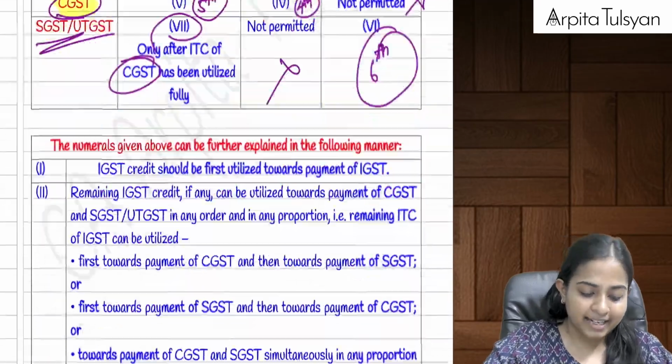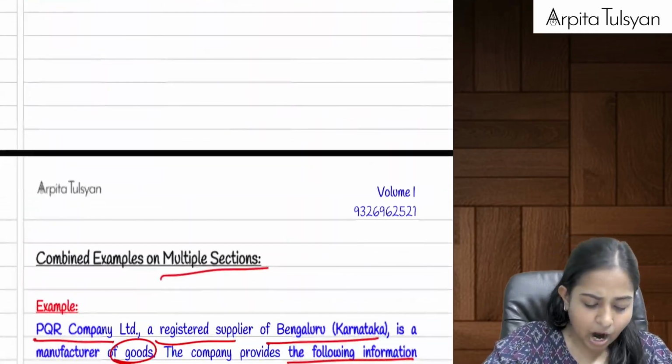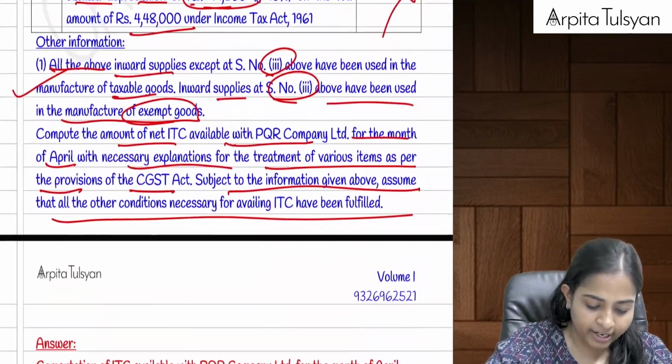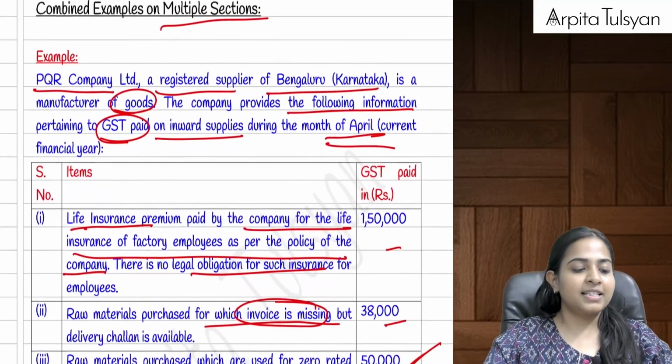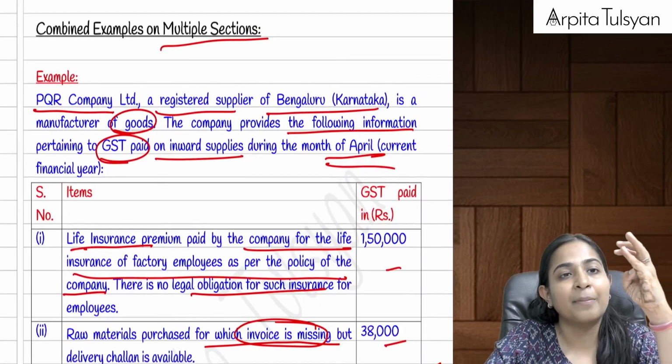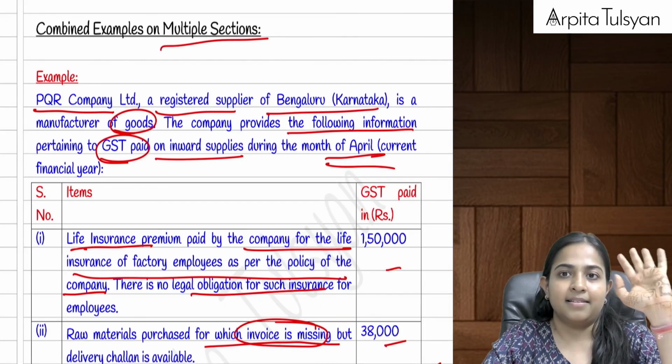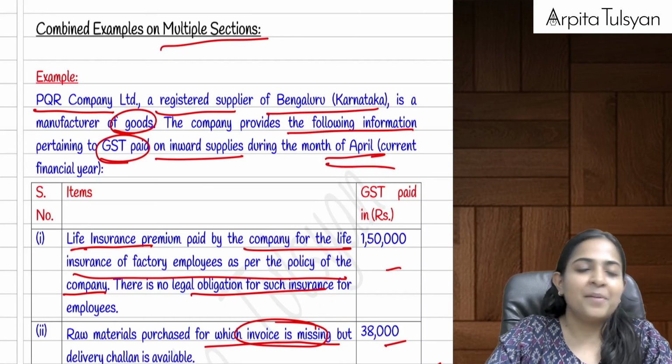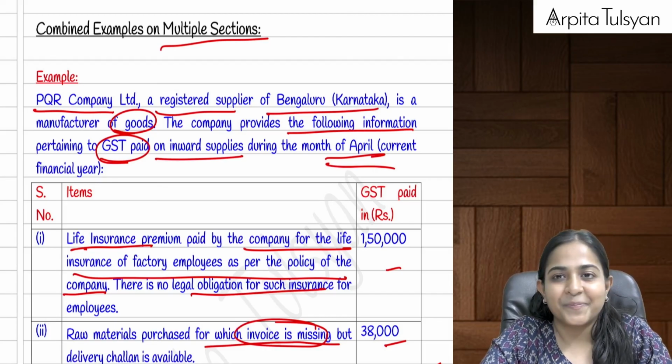Are you clear till here? Yes. How ITC is utilized, that we have already done. So this was your Section 16, Section 17 and Section 18 of your input tax credit chapter.